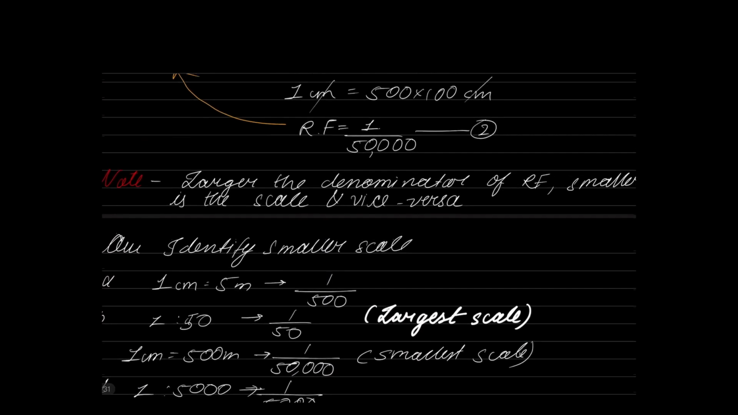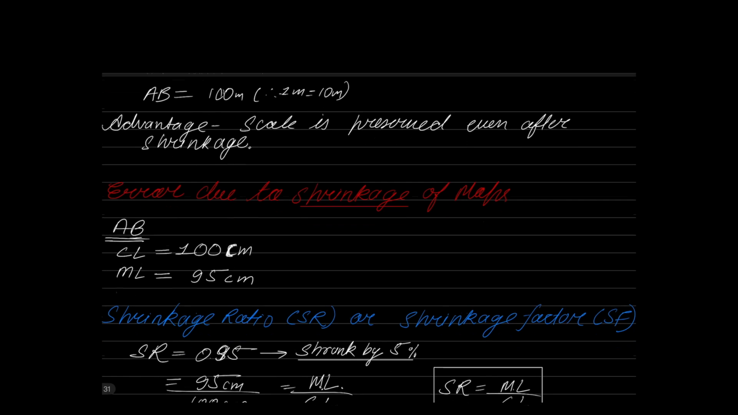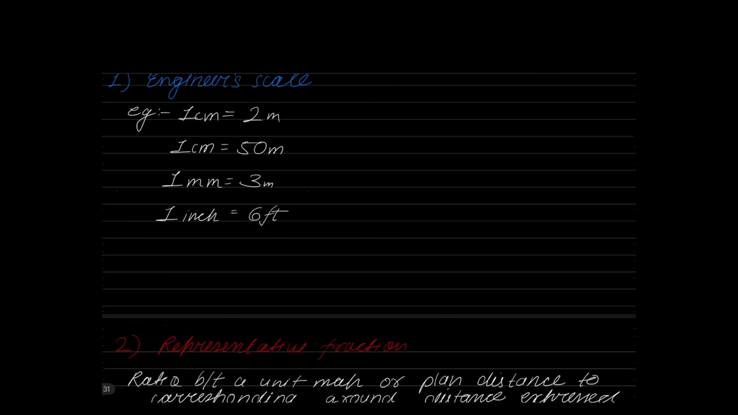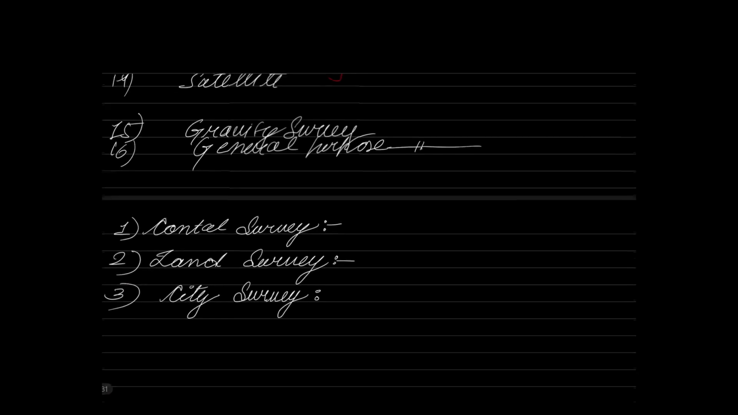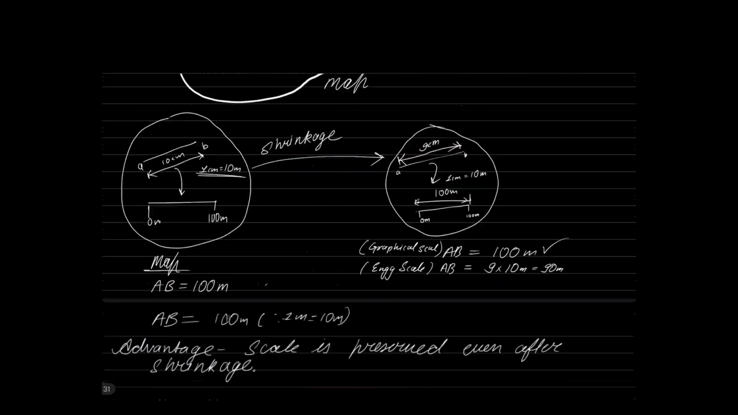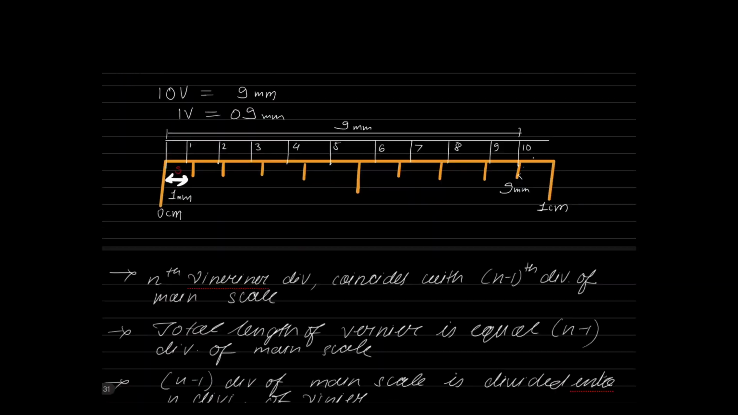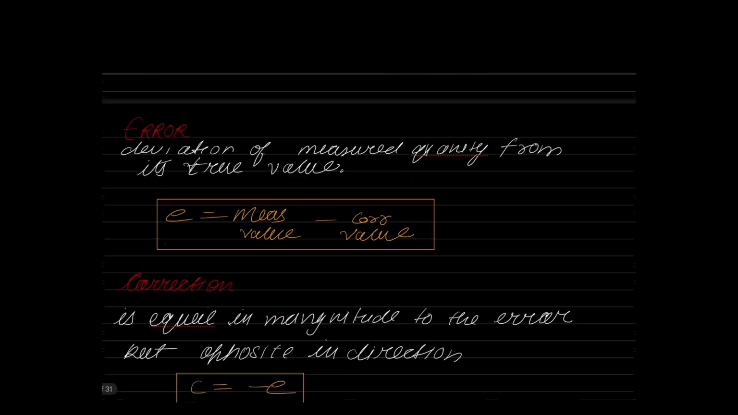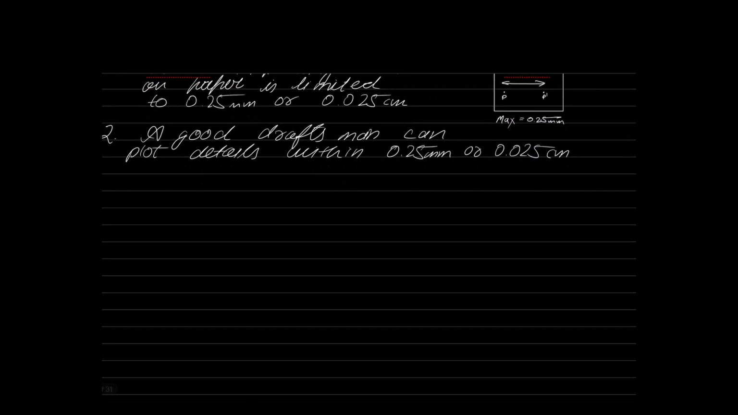Very important discussion. Next, what are the principles of survey? Work from whole to part. Location of a point with respect to two well-defined points. Next, we talked about scale: large scale, medium scale, small scale. Representation by what? Number one, engineer's scale. Number two, RF, representative fraction. Number three, graphical scale. What is the importance of graphical scale?